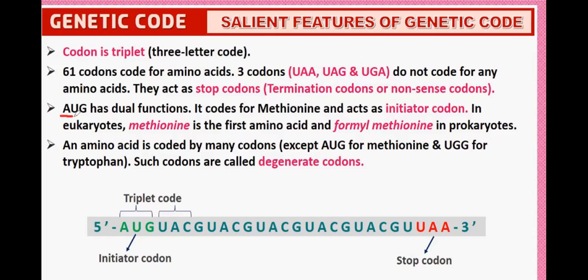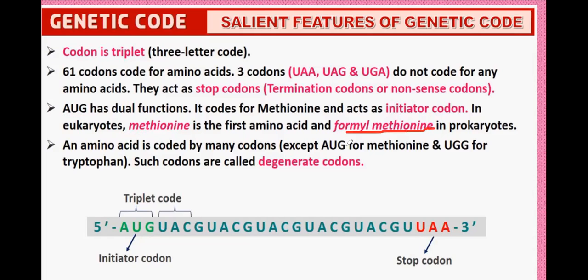AUG is one codon with two functions. Dual function means two functions. First, it codes for the amino acid methionine. Second, it acts as an initiator codon. In eukaryotes, methionine is the first amino acid, and in prokaryotes it is formyl methionine. So in eukaryotes and prokaryotes, what does AUG code for? In eukaryotes, methionine, and in prokaryotes,